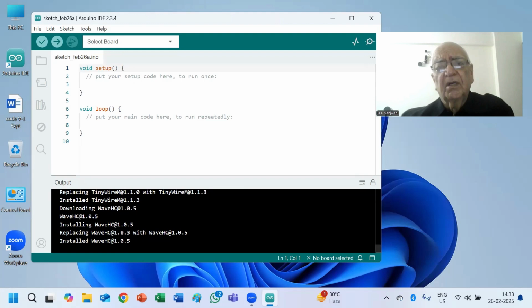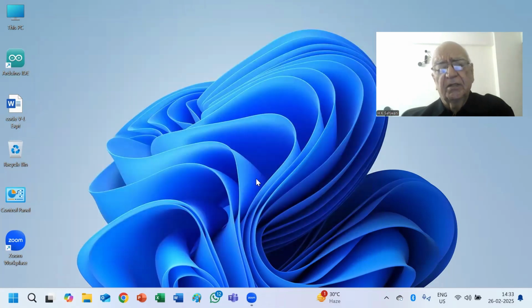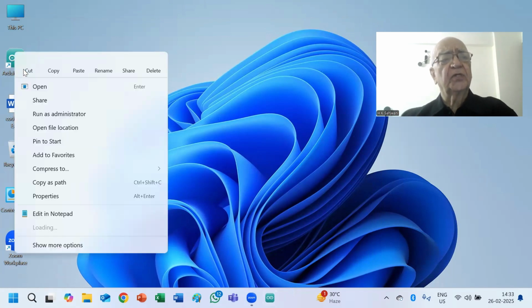Installed everything, and therefore now I close it, and this is the icon it has created here. I drag it from this portion to my desktop taskbar, and I can remove it from here.